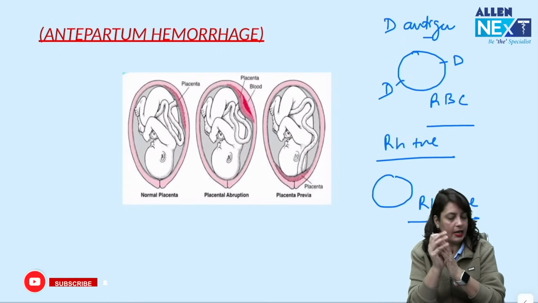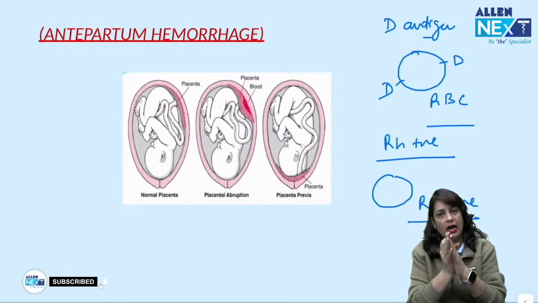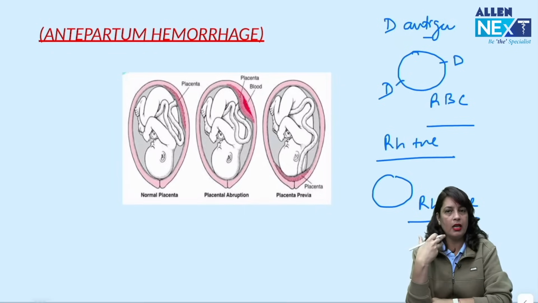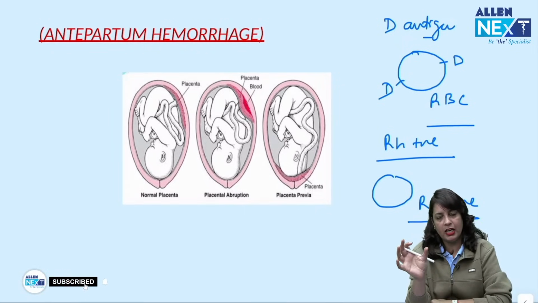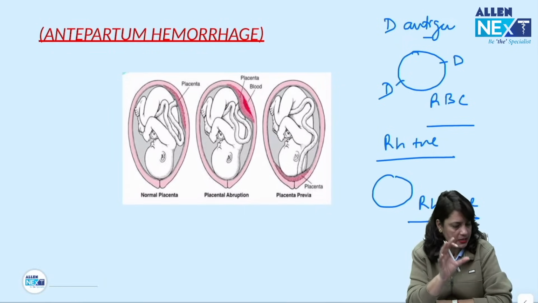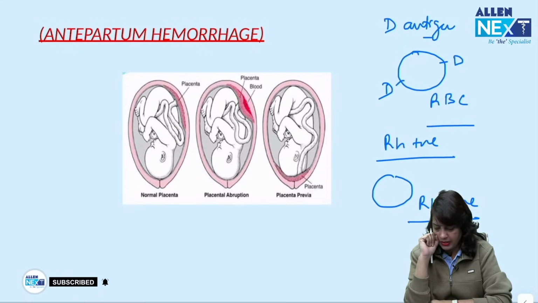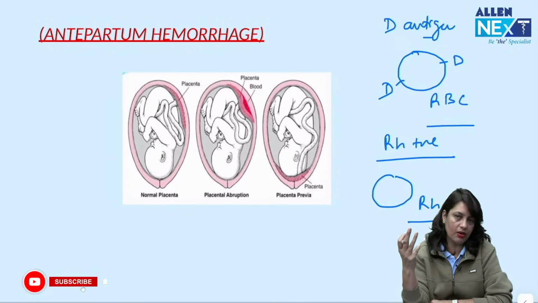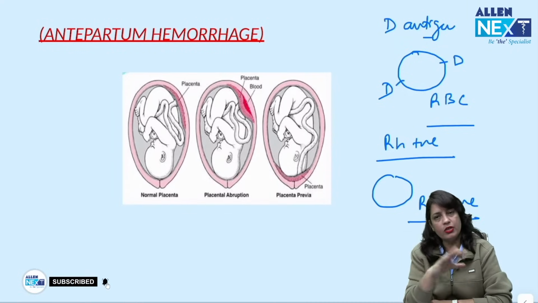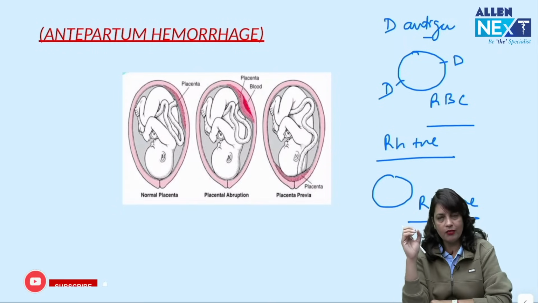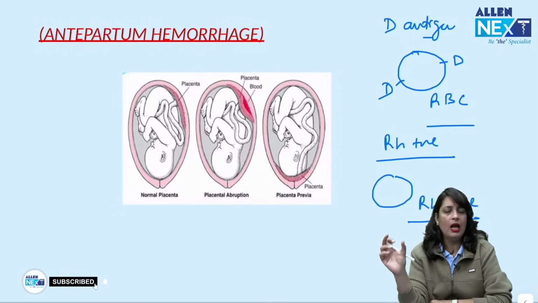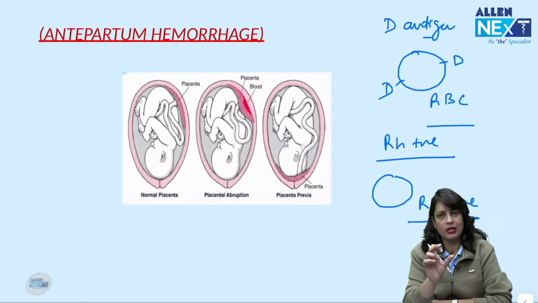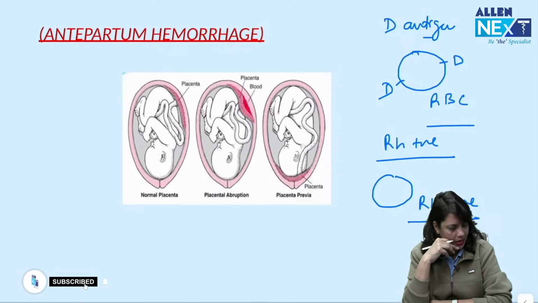So if there is an Rh negative mother carrying an Rh positive baby, then her immune system will form antibodies against these fetal RBCs and will cause destruction of these RBCs, and the baby will develop hydrops fetalis. That is why anti-D immunoglobulin injection is given to an Rh negative mother who has delivered an Rh positive baby, so that if during delivery any fetal RBCs entered the maternal circulation, they will be neutralized by these antibodies.